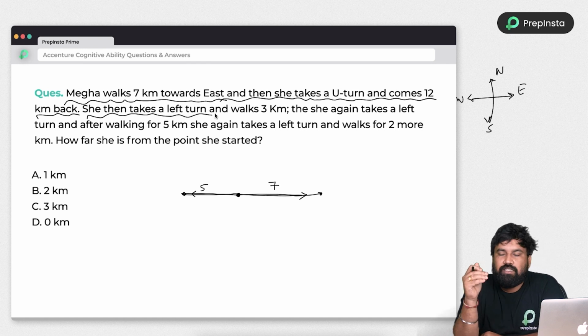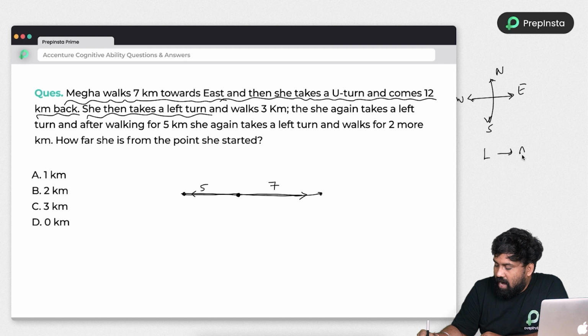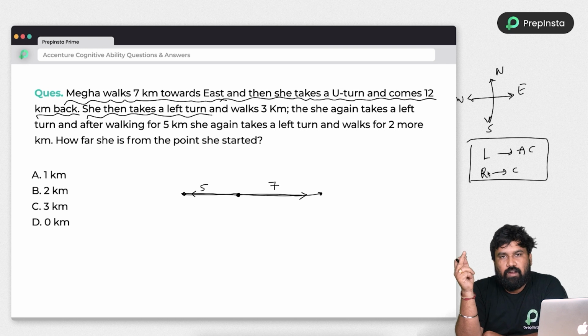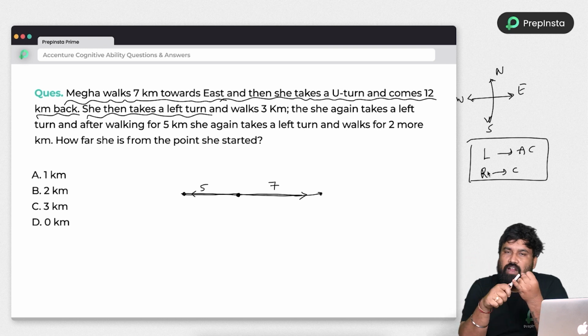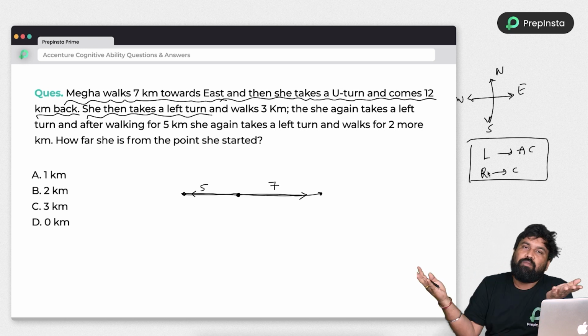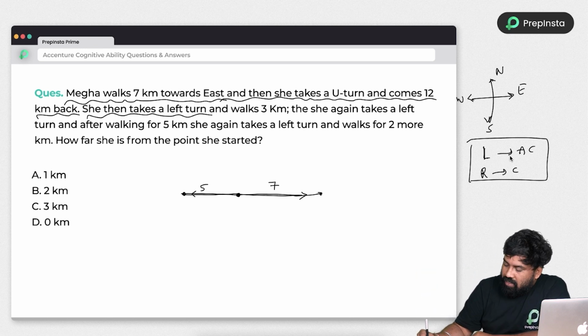Remember guys, in directions, turning left means anti-clockwise and turning right means clockwise. In the arrangements, I said differently. All are facing towards the center, so left is nothing but clockwise, right is nothing but anti-clockwise. But in directions, all are facing away from the center. So that's why left is nothing but anti-clockwise, right is nothing but clockwise. So from here, a left turn means anti-clockwise. Anti-clockwise means this direction, 3 kilometers.